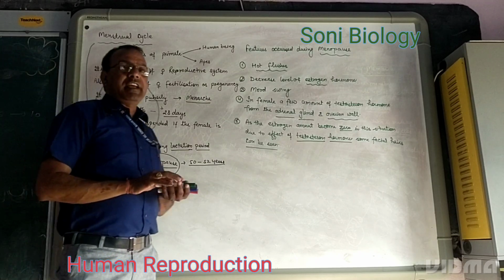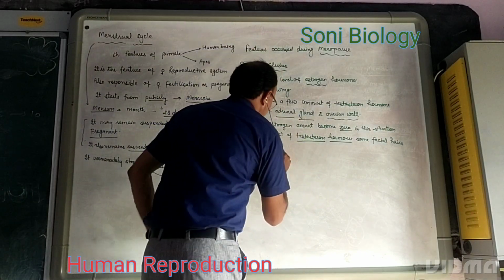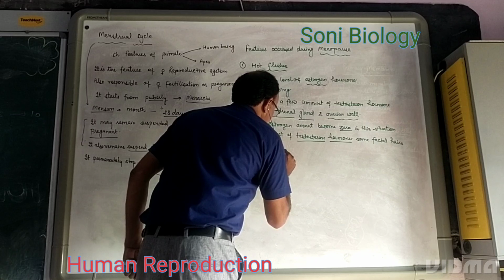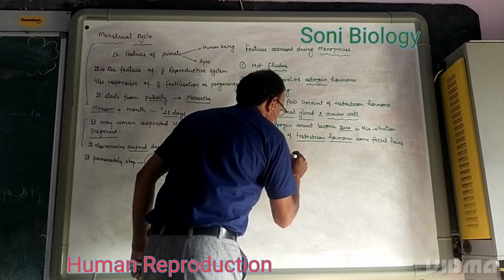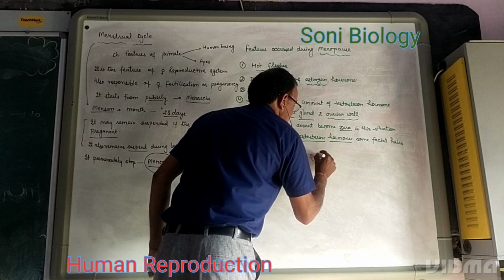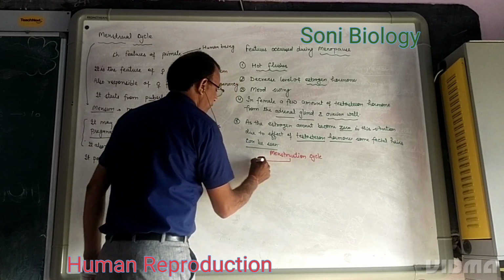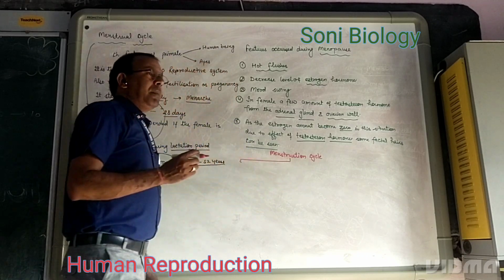The menstruation cycle is completed in 4 phases, and those 4 phases are: first is menstruation.